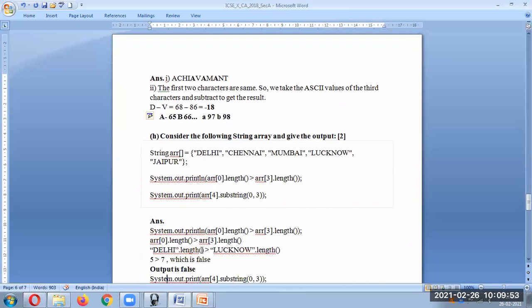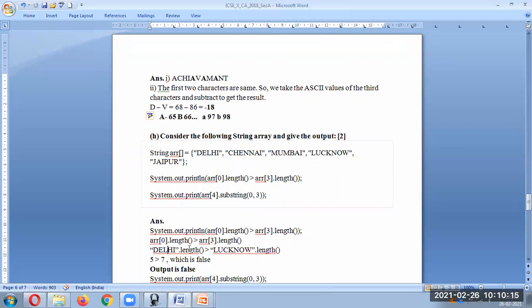Now this is what is given in the question. Okay, what is the string array? We have Delhi, Chennai, Mumbai, Lucknow, and Jaipur. Now what is asked over here? We have to say array of 0 dot length is greater than array of 3 dot length. Now array of 0 is going to be Delhi. This is 1, this is 2, and this is 3. So actually we are comparing the length of Delhi and Lucknow.